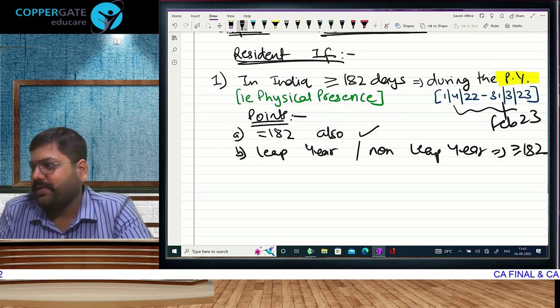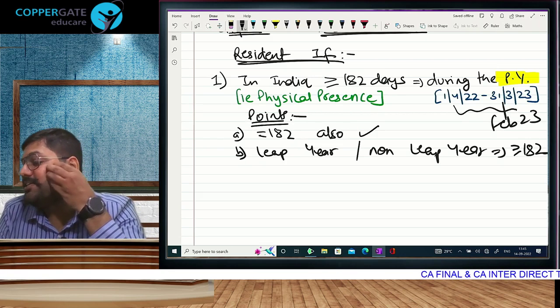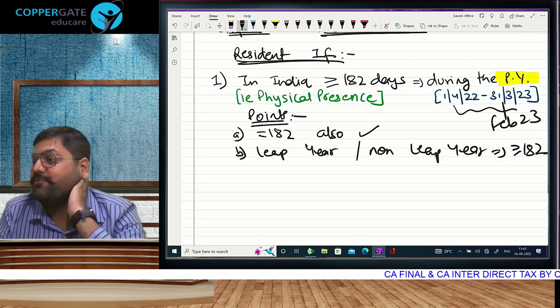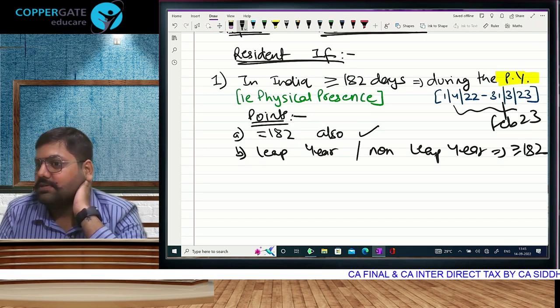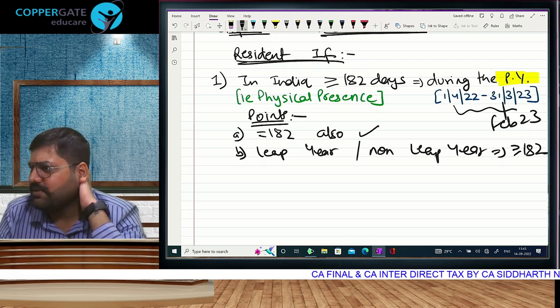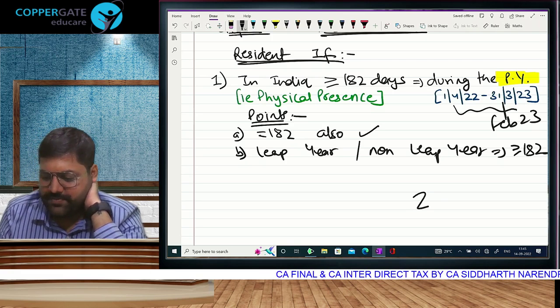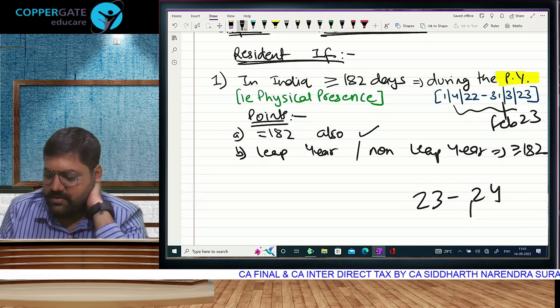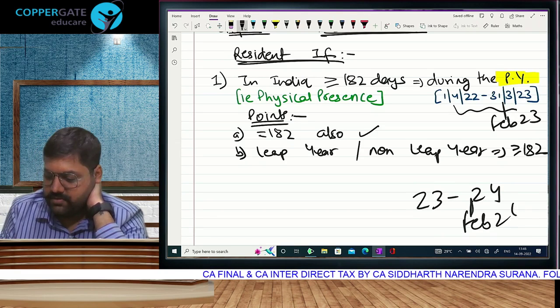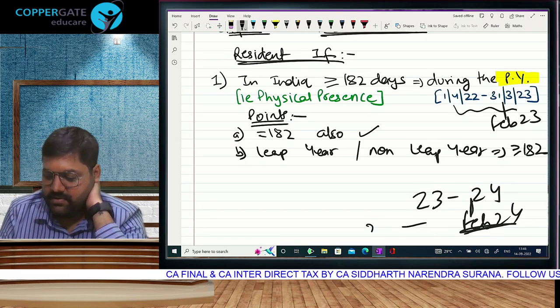February in 2023 will have only 28 days. But then imagine the students who are giving exams in May 24. Some friend of yours will be giving exams in May 24. उनका previous year. So February of which year? 24.